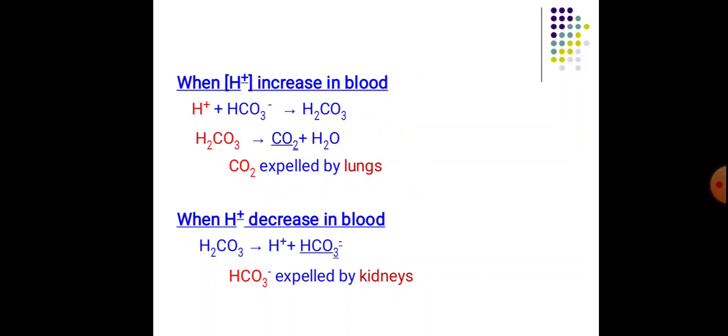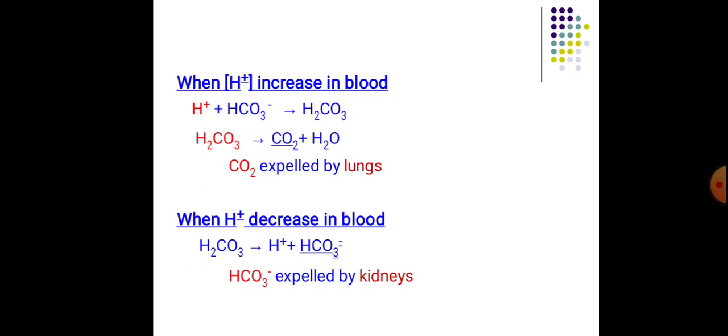Similarly, whenever there is a decrease in H+ concentration in the blood, H2CO3 splits to give H+ and HCO3-, and HCO3- will be expelled by the kidney. Hope you understood. When there is increased H+ concentration, it will combine with the bicarbonate ion to form carbonic acid, the carbonic acid splits to carbon dioxide and water, and carbon dioxide is expelled by the lungs.